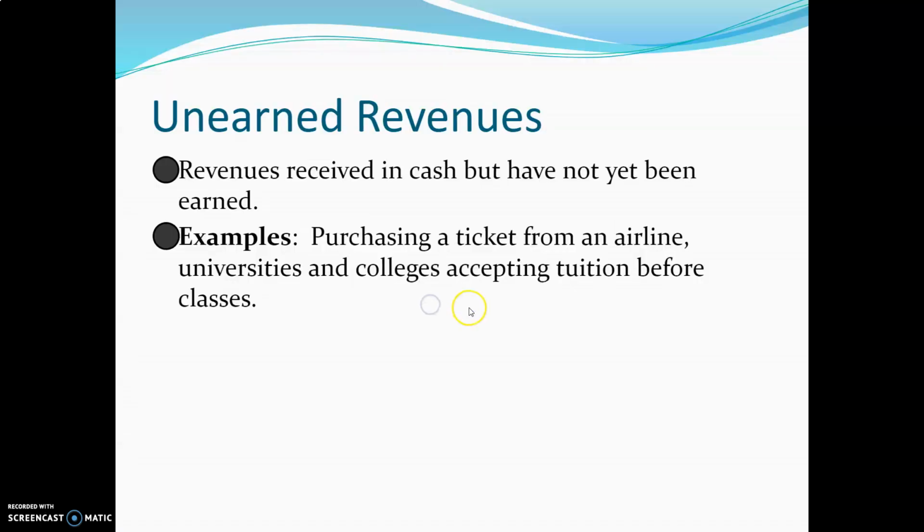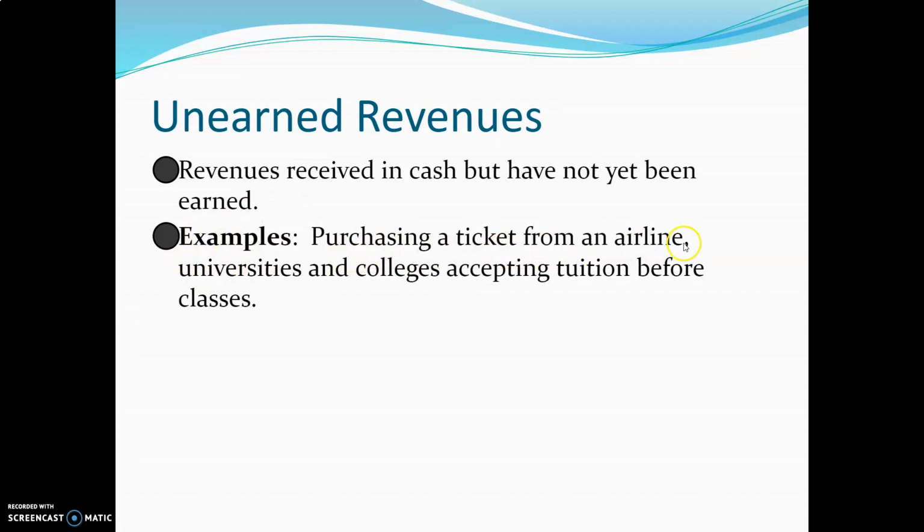So let's continue. What exactly are unearned revenues? Well, they're revenues received in cash, but you haven't yet earned or done the work for them. For example, when a university collects tuition from students, they collect it in September, but they can't actually realize it or recognize it until the work has been done, until the classes have been done, marks done, things like that.